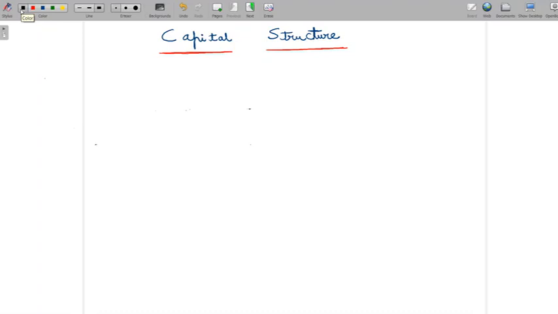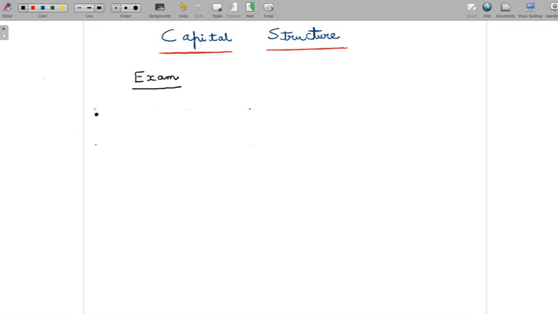This is the first lecture in the topic called capital structure. I'm going to take the first few minutes to talk about this topic from an examination perspective. After that, I will give an introduction to this topic and then I will start discussing the concepts in this topic area. So let's first have an understanding about this topic from an examination perspective. Let's understand what this topic would mean to us from the exam perspective.